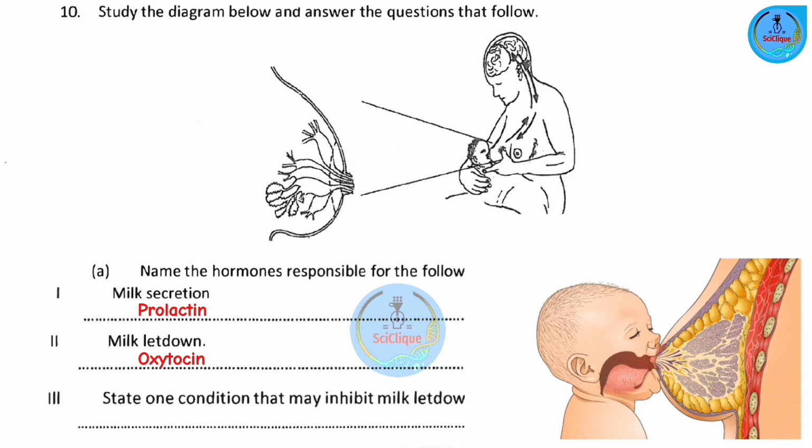So it stimulates the contraction of the muscles in the breast tissue. These contractions force milk. Remember, the milk has already been secreted, it's already been produced, it's there. So we want it to come out. So these contractions force the milk into the milk ducts, where it then travels down to the nipple for the baby to feed. So while prolactin is responsible for milk production, oxytocin triggers the release of the milk.